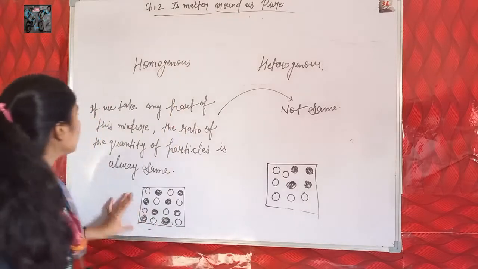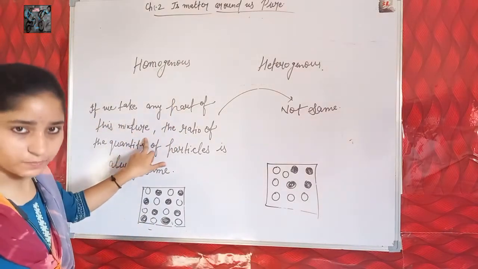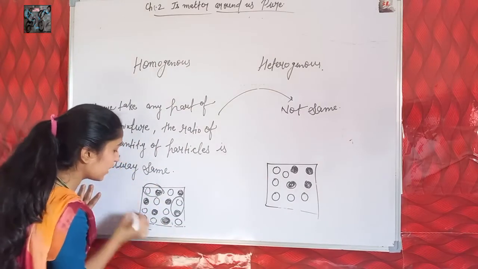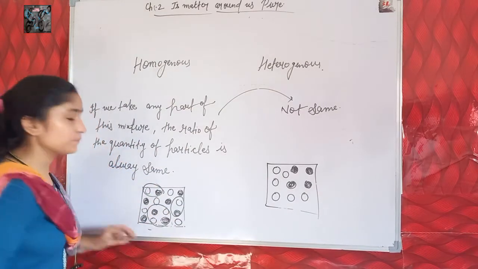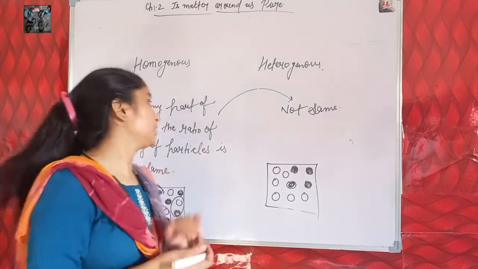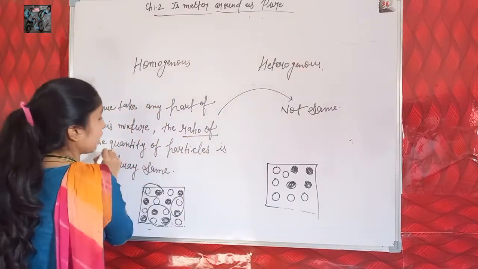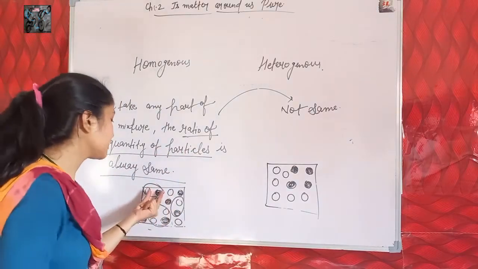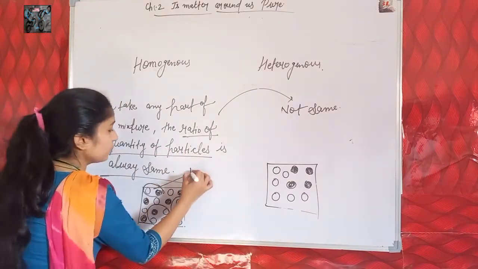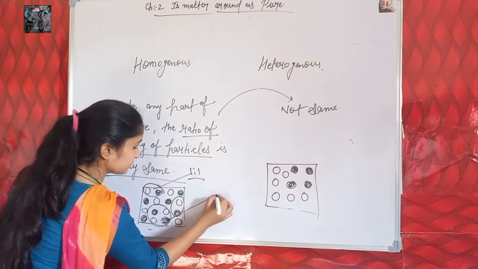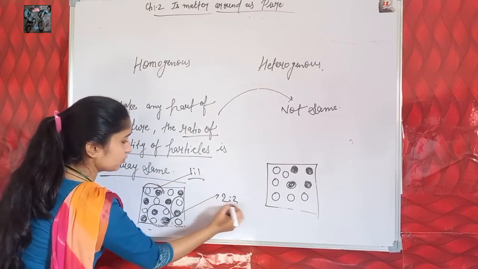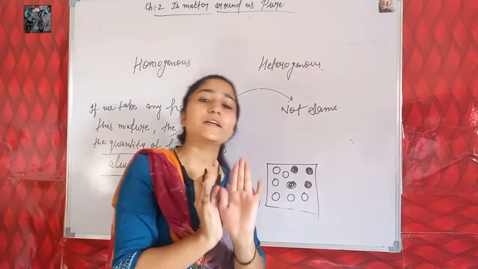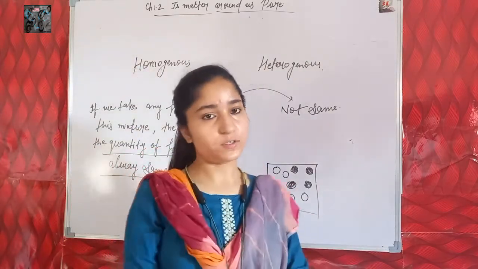Evenly distributed means if we take any part of this mixture, such as this part, or this part, or this part, the ratio of the quantity of particles is always the same. Such as this ratio is 1:1 and this ratio is 2:2 and finally we get 1:1. So the ratio of the quantity of particles in the whole mixture is always the same.